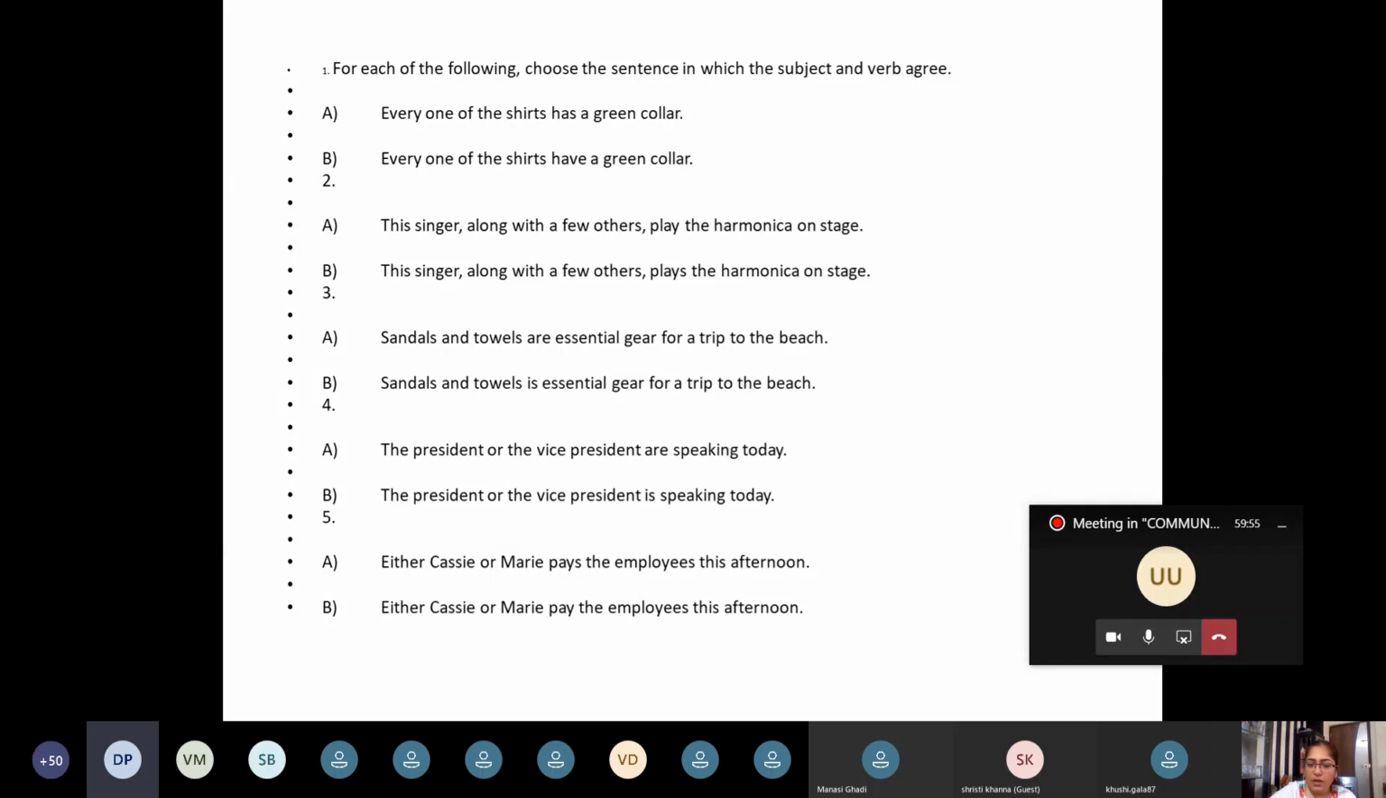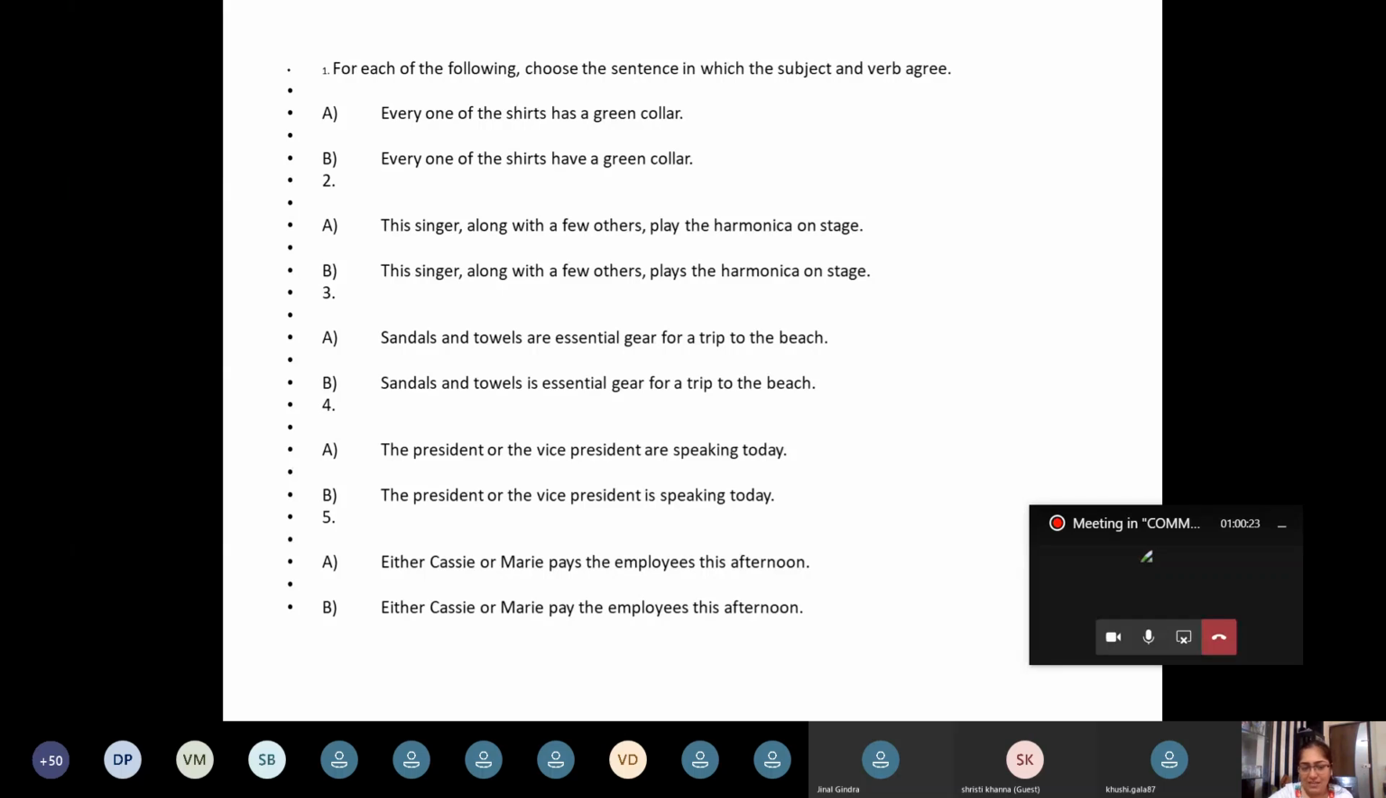Any volunteer who would like to answer? Ma'am, B. The president or the vice president is speaking today. "Is speaking" is the right sentence. Can you explain why? Because, ma'am, we have to... they are talking about just the one person, either him or this one. Yeah, one person is going to talk, both of them are not going to talk. So yeah, you are right.